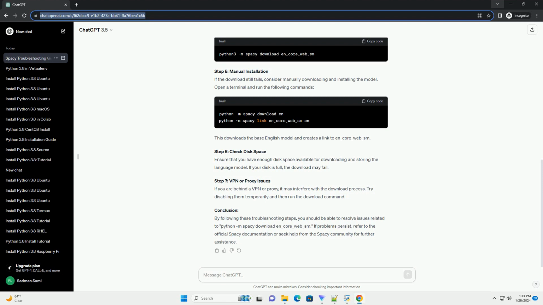By following these steps, you should be able to troubleshoot and resolve issues with downloading the en_core_web_sm model in spaCy. If problems persist, consider checking spaCy's GitHub repository for any reported issues or consult the spaCy community for assistance. Remember to adapt the commands based on your operating system and environment. Happy coding with spaCy. ChatGPT.